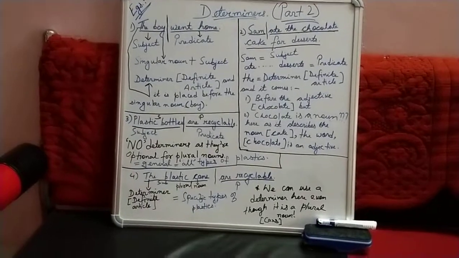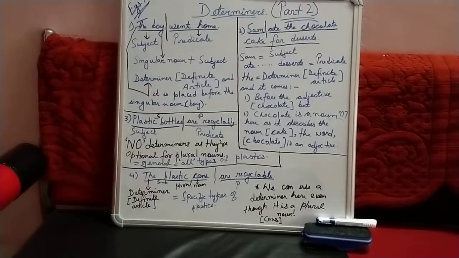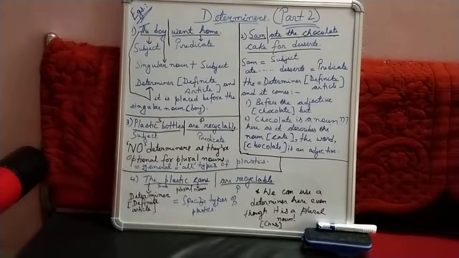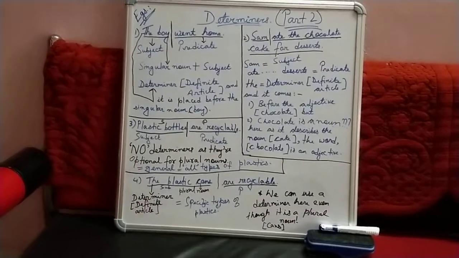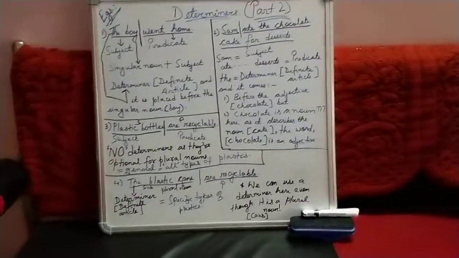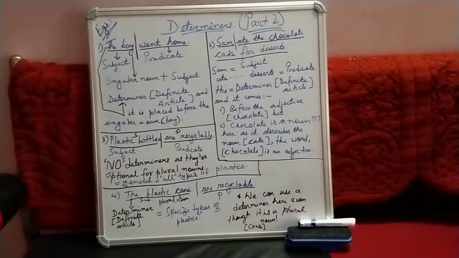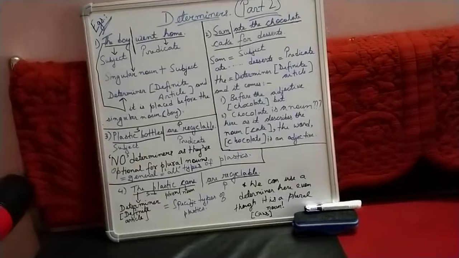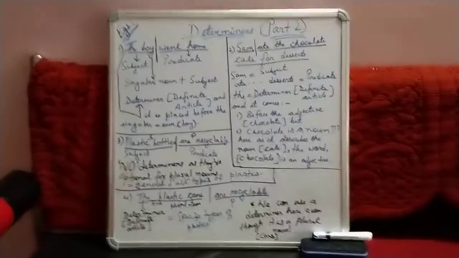Now let us move to example 3. The sentence goes: plastic bottles are recyclable. Plastic bottles is the subject, are recyclable is the predicate. Here, as we see, we don't need any determiner in the sentence to introduce the noun plastic bottles. Why?